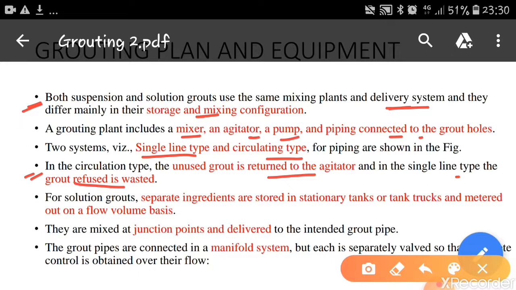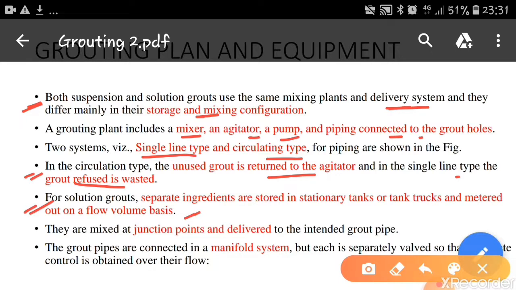For solution grouts, separate ingredients are stored in stationary tanks or tank trucks and metered out on a flow volume basis.